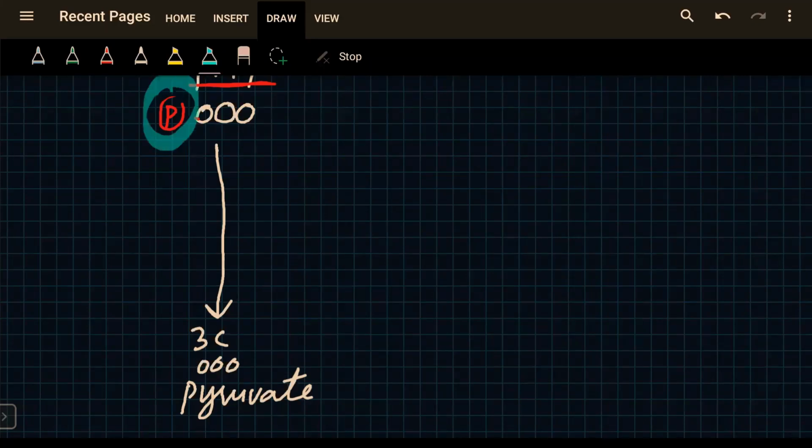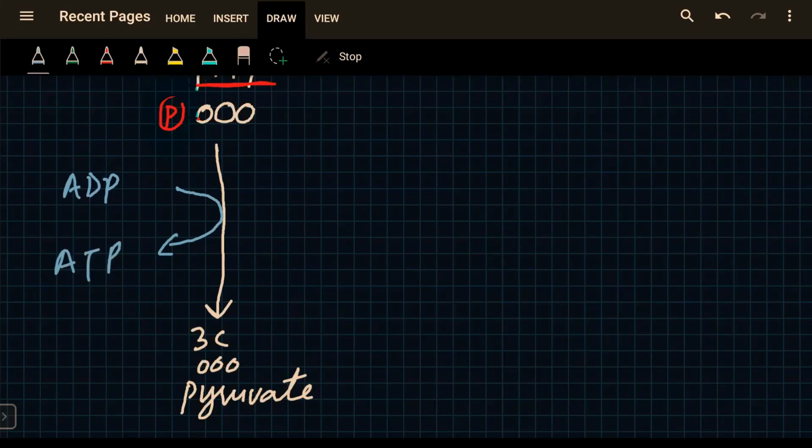So when this phosphate group is removed from glyceraldehyde phosphate, energy is released, and that energy released is more than 30.5 kilojoules per mole. So consequently, it causes an ADP to react with this inorganic phosphate to make an ATP. So one ATP molecule is formed.